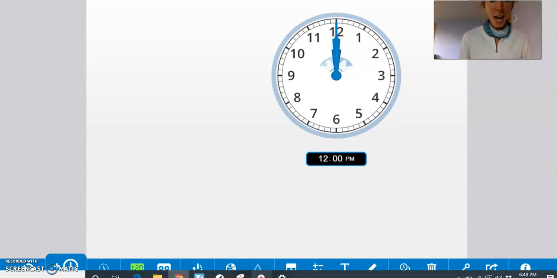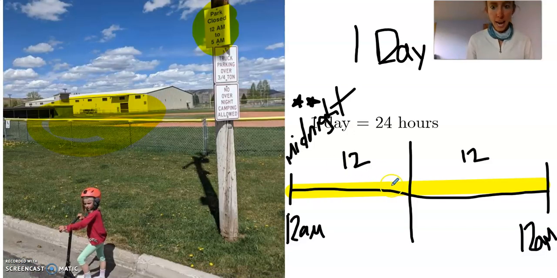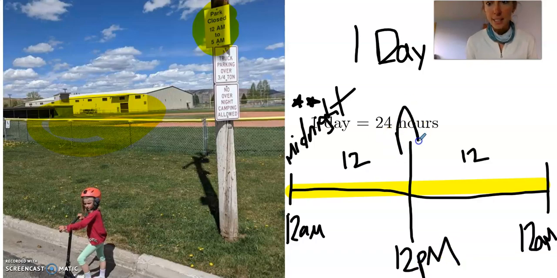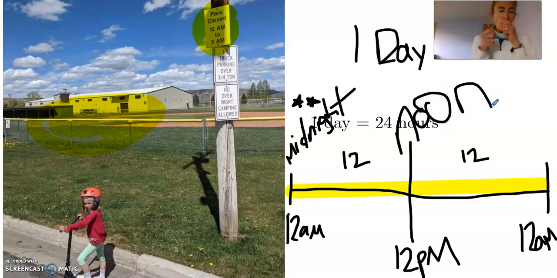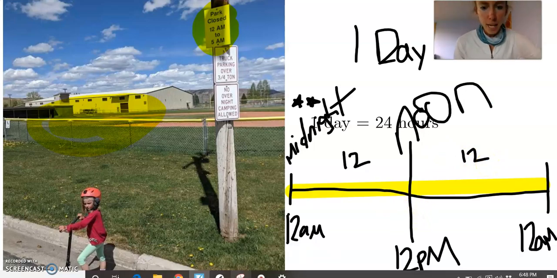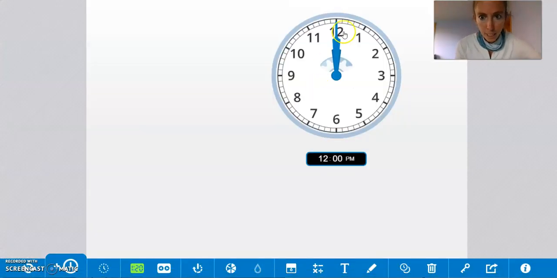So that is when we are halfway through the day. So here, when it hits 12 again, it's actually 12 p.m., which represents this word, noon. So now is typically when you're trying to get some lunch or something, right? Trying to get rest in the middle of the day because you only have 12 hours left of the day, right? And then the clock just keeps on ticking. And this day is not over.